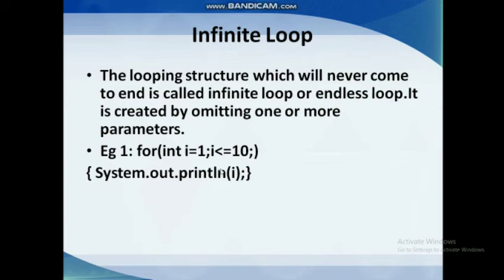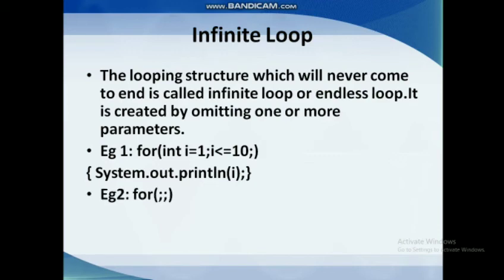So here I is 1, I less than or equal to 10. Then it enters the loop and we are telling it to print the value of I. So 1 is less than or equal to 10. And when the loop body finishes, it comes back and checks whether there is any update value. Since there is no update value, the loop will continue and it just goes on. So that means you will have 1 getting printed on the output screen continuously and it will never end.